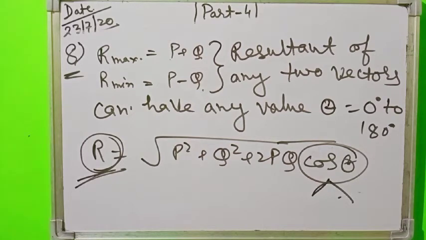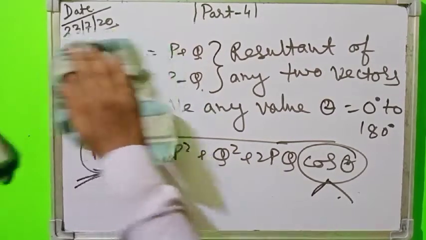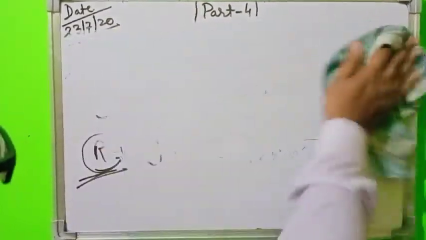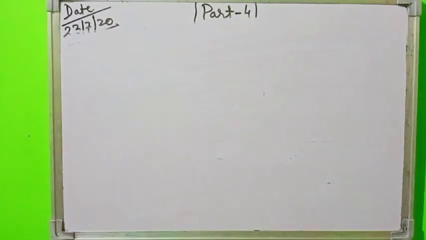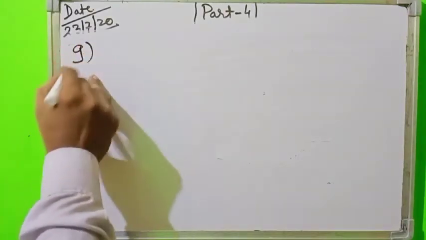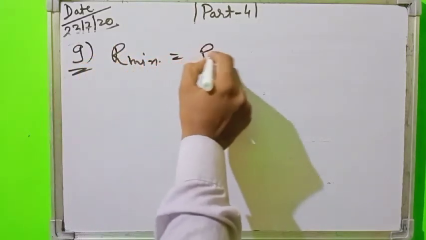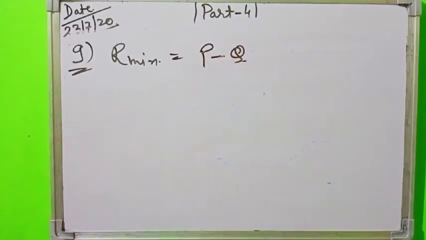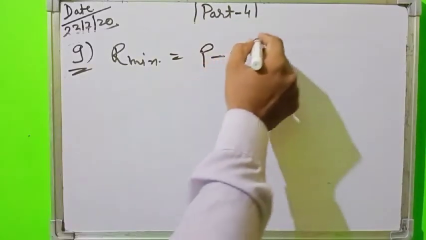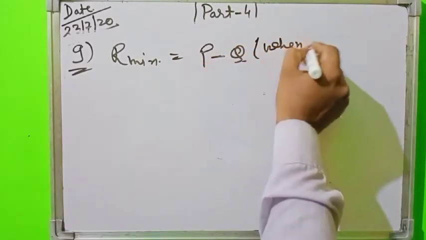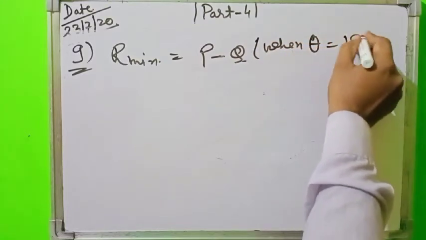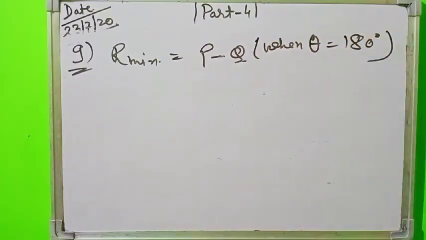Now next, R minimum is equal to P minus Q when theta is equal to 180 degree.